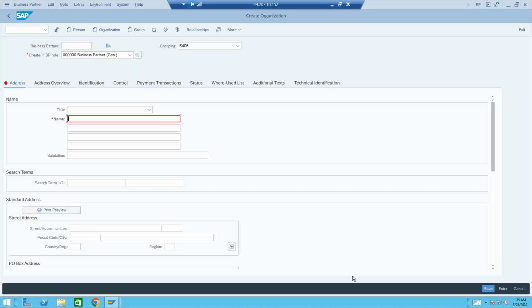As I told you, this business partner is used by every module of SAP today. So I'll give this as a new BP, and mention today's date, 28 May. I'll enter only the mandatory fields.